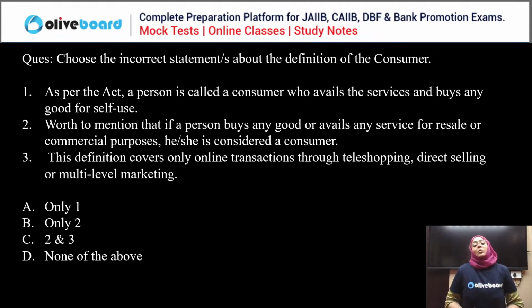Next. Choose the incorrect statement about the definition of consumer. As per the Act, a person is called a consumer who avails the service and buys any goods for self-use. Worth mentioning that if a person buys goods and avails any service for resale or commercial purpose, then he or she is considered as a consumer. Second, the definition covers only online transactions through teleshopping, direct selling or multi-level marketing. We have to choose the incorrect statement here.